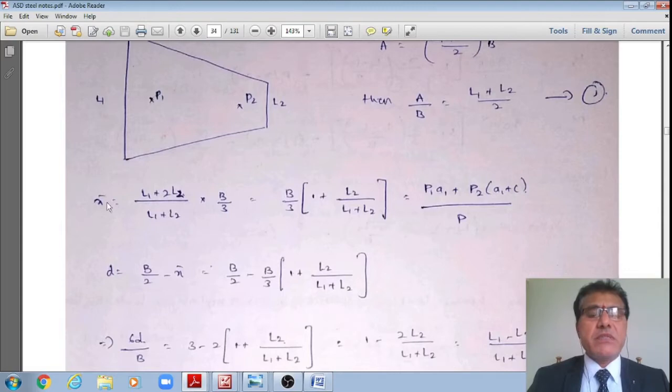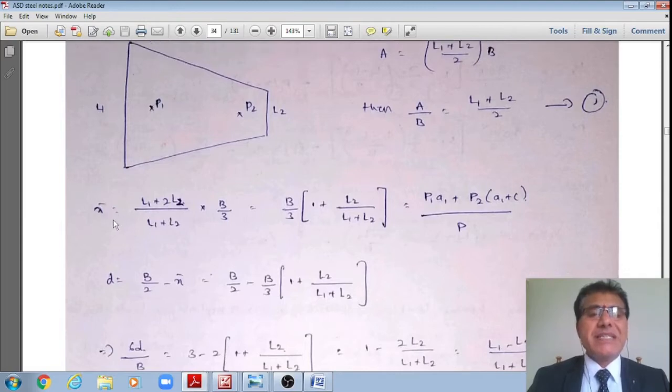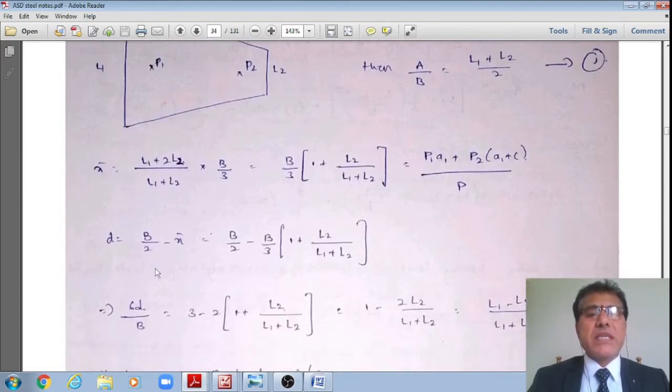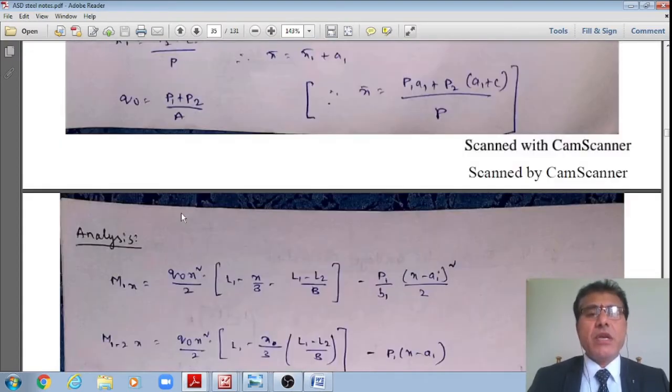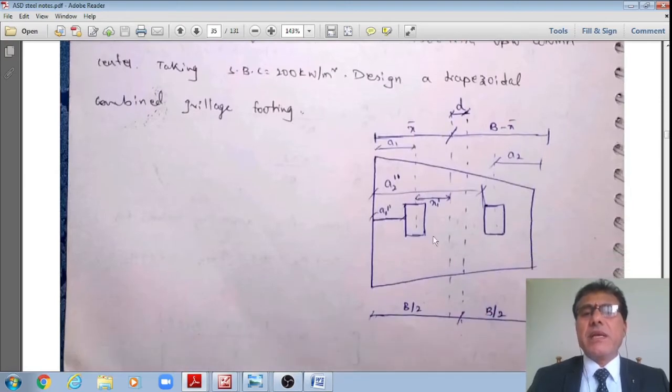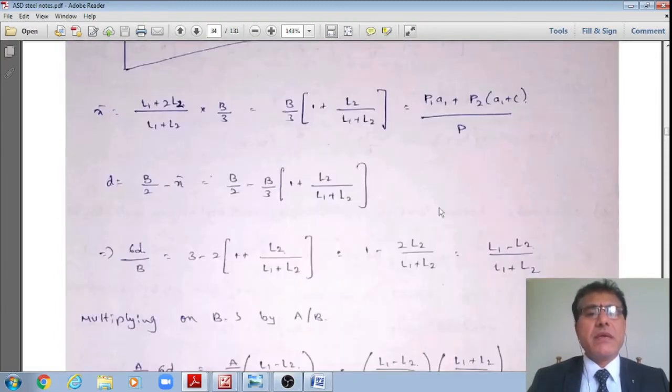Both are the same equations representing the CG x bar. However, now I want to get the distance D. Let me show this figure. Let D be the distance between this B by 2 and this x1 bar. Therefore, that distance I am finding out as given by this.